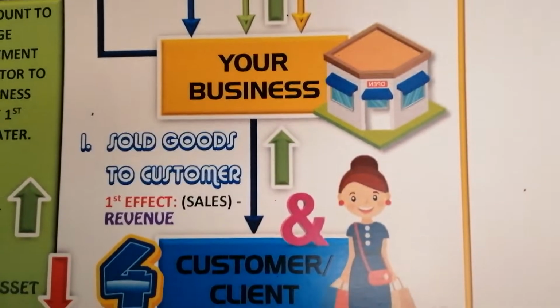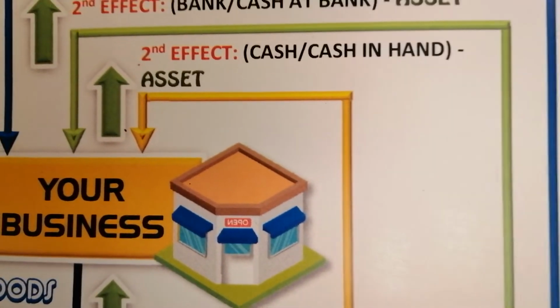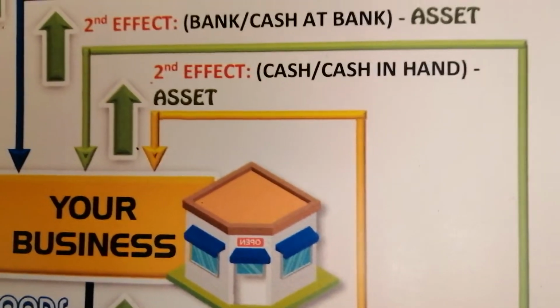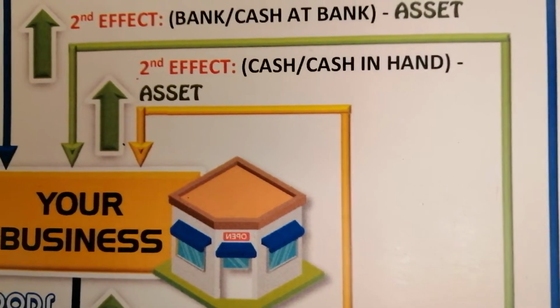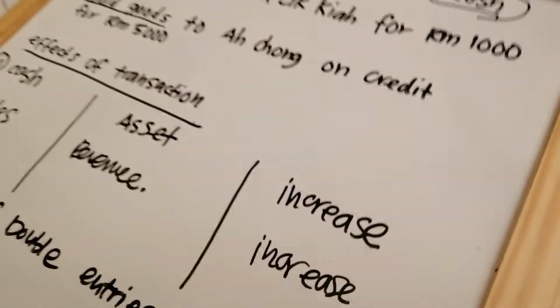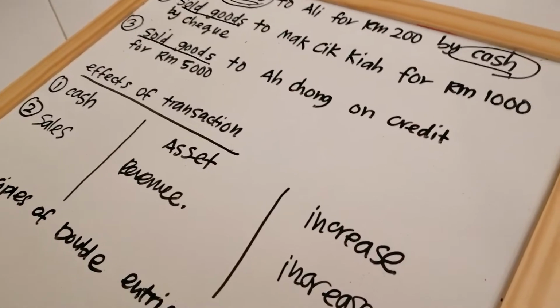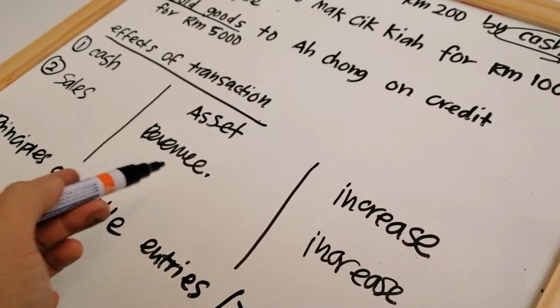Because when the business sold goods to a customer and the customer pays using cash, or cash in hand, the category is asset and the effect is increase. Can you see? So here we have asset and revenue.